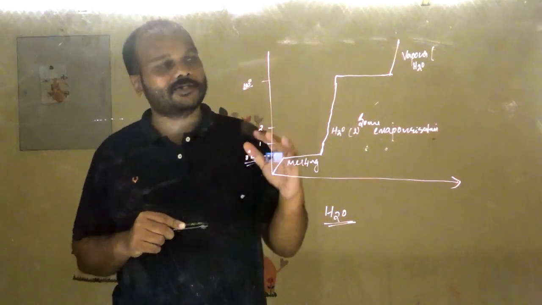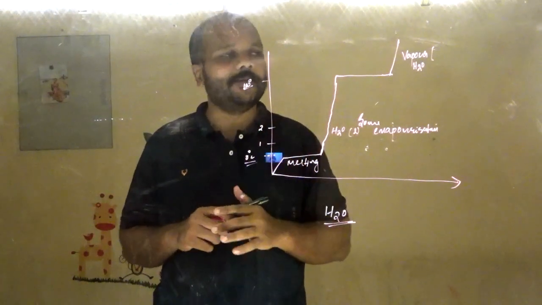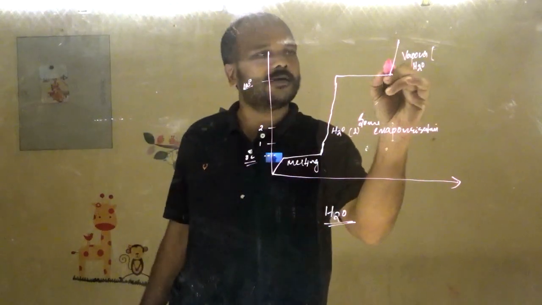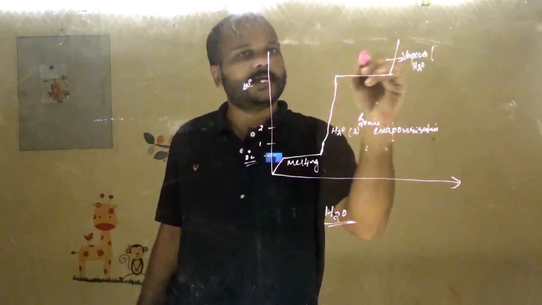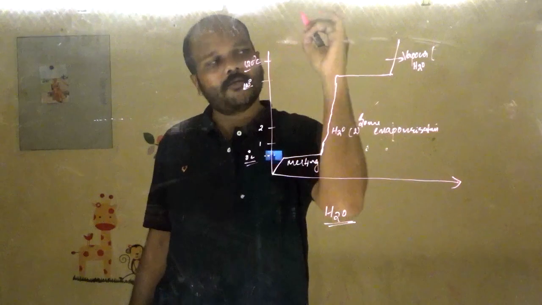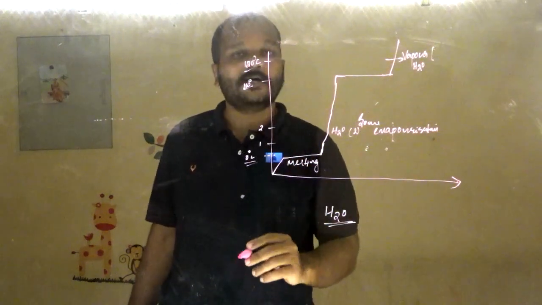In normal cases, above 100 degrees Celsius, the water goes as a vapor. You can say 120 degrees Celsius or anything above 100. This form of representation is called a heating curve.